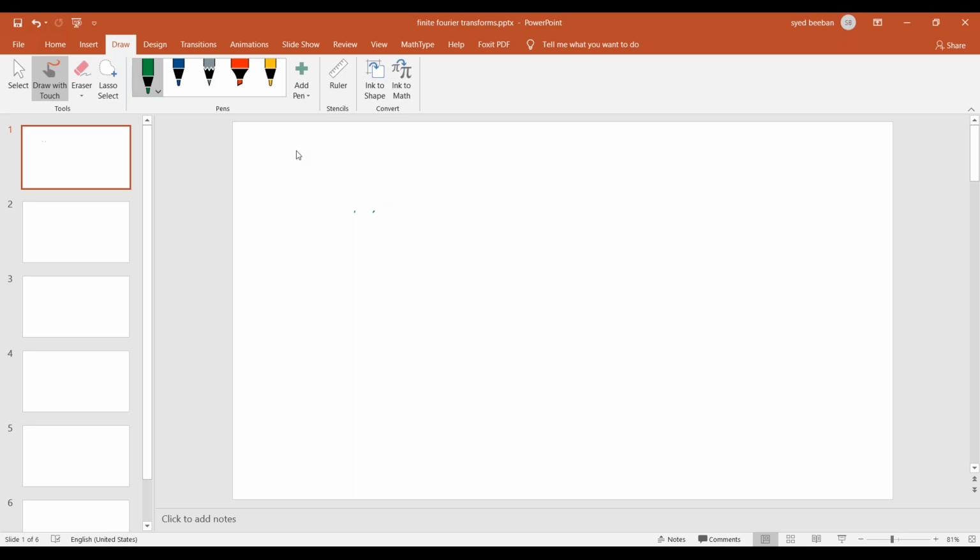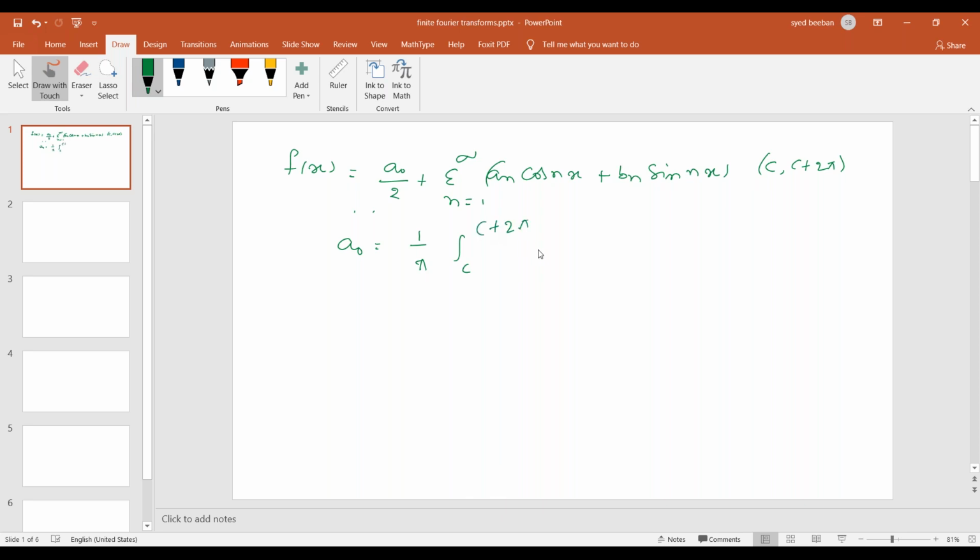In the Fourier series, a function f of x is written as a0 by 2 plus summation n equal to 1 to infinity an cos nx plus bn sin nx. If the interval is c comma c plus 2 pi, then a0 equals 1 by pi, integral c to c plus 2 pi f of x dx.